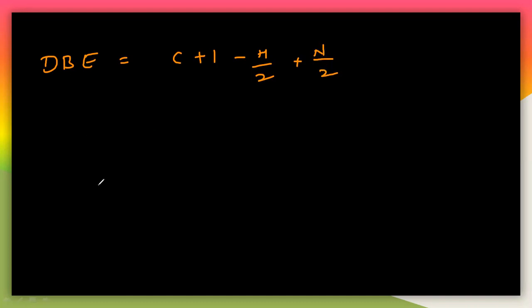Let us take the pyridine as the example. The pyridine molecular formula is C5H5N: the number of carbons is 5, the number of hydrogens is 5, and one nitrogen.